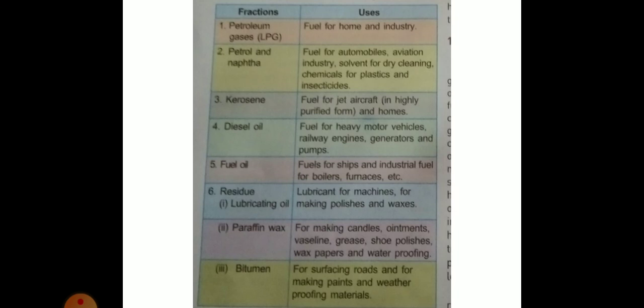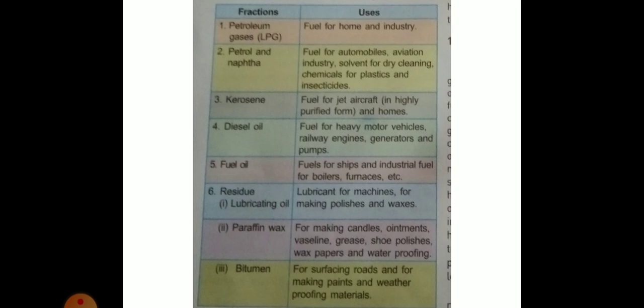The various fractions of petroleum obtained during refining and their uses are given below. Look at this table, fractions and uses of petroleum. Point first, petroleum gases, LPG, fuel for home and industry. Petroleum gases LPG is used in our homes and industries.